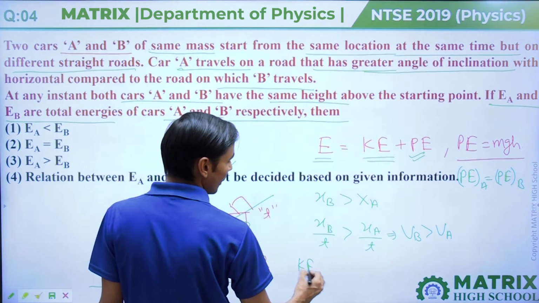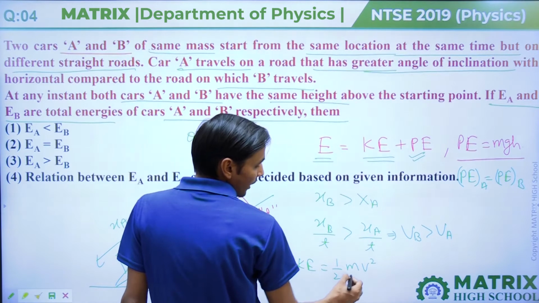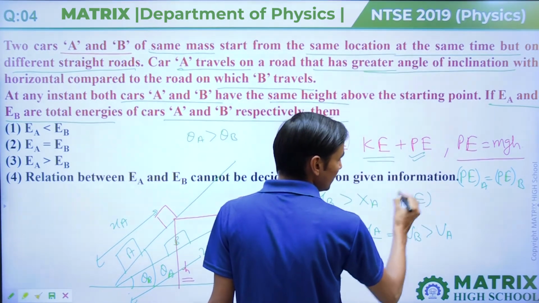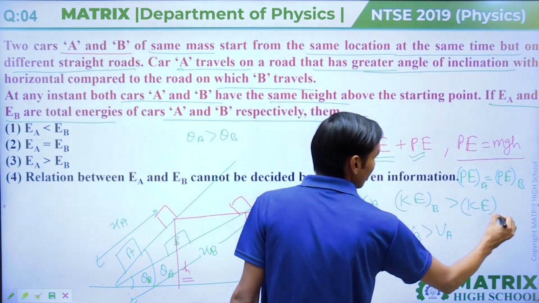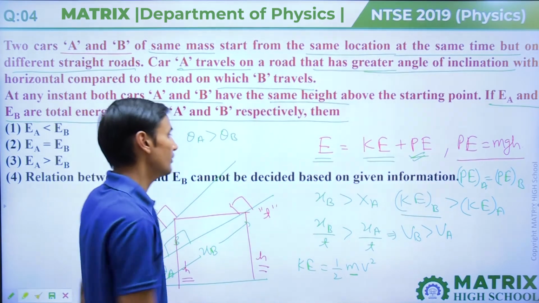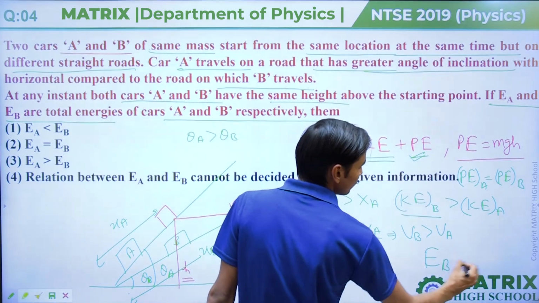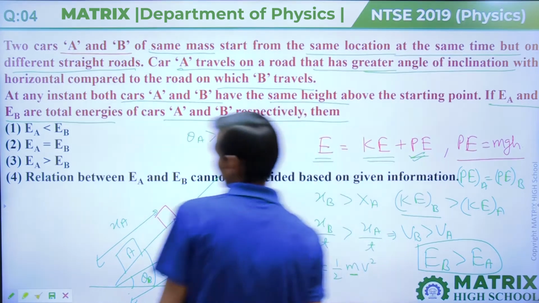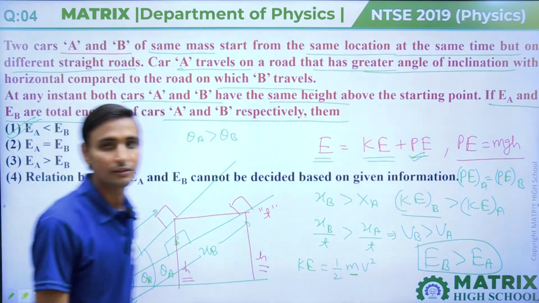Kinetic energy is half mv square. M is same. So I can say that kinetic energy of B should be greater than kinetic energy of A. If kinetic energy of B is greater and potential energy for both is same, then we can say that energy of B should be greater than energy of A. So we can say that the first option is the correct answer.